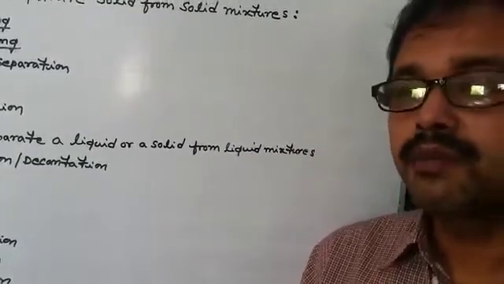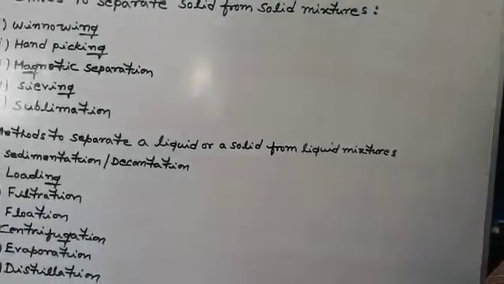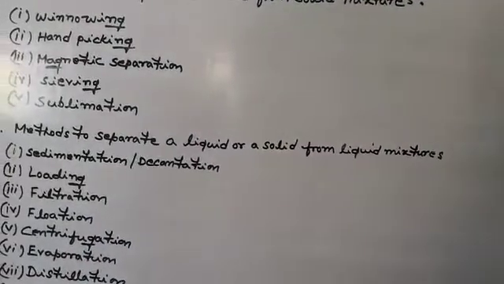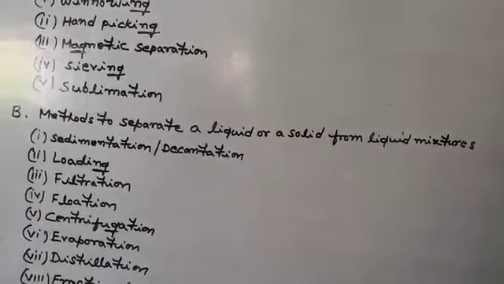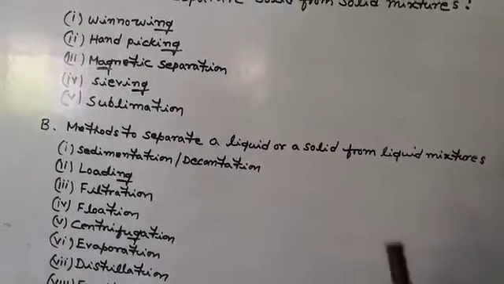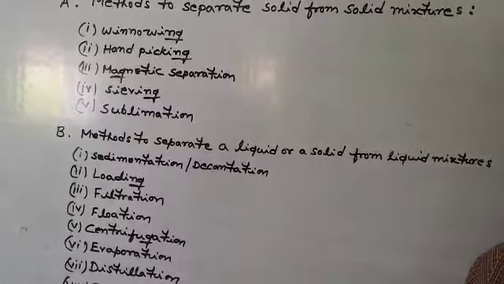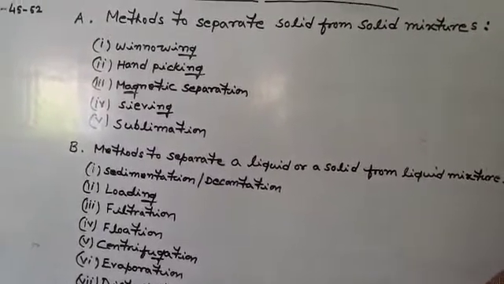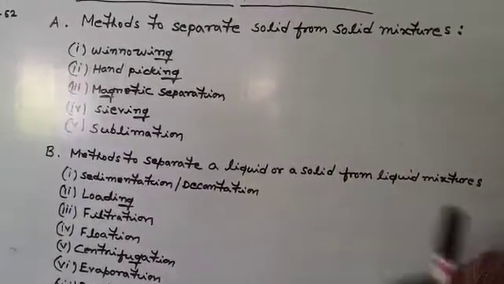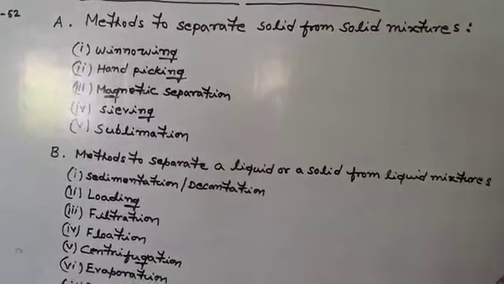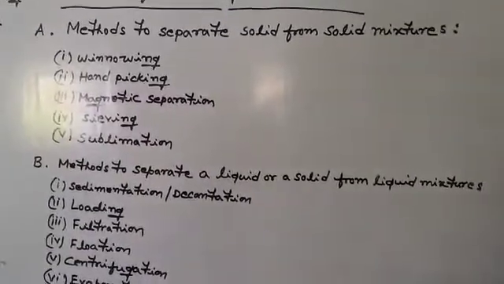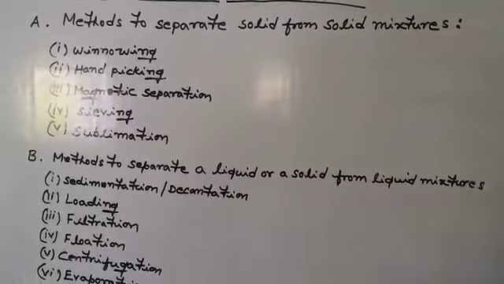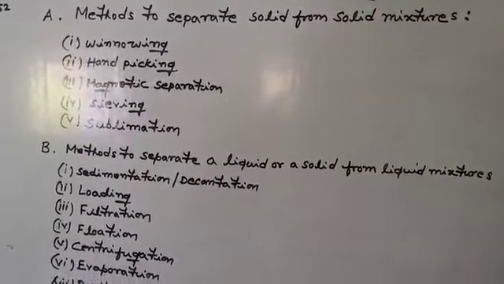For example, a mixture of ammonium chloride and sand, both are solid components, but when this mixture is subjected to heat, ammonium chloride, being a sublimable substance, sublimates and separates out. Okay, that is all about the methods to separate solid from solid mixtures.